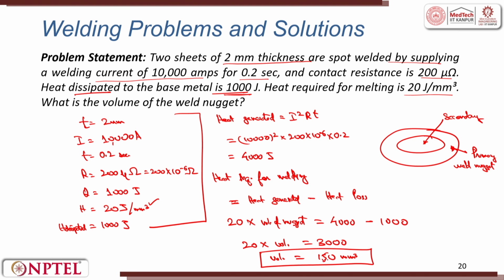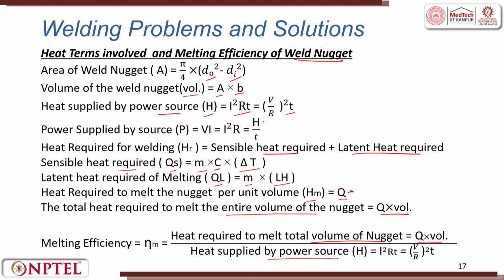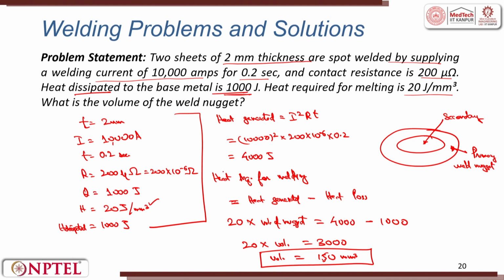So, this was a simple problem statement, provided we know this relation that heat supplied by power source is I square R T, and we have calculated the volume using this equation, that is heat required for melting is equal to heat generated minus heat loss.